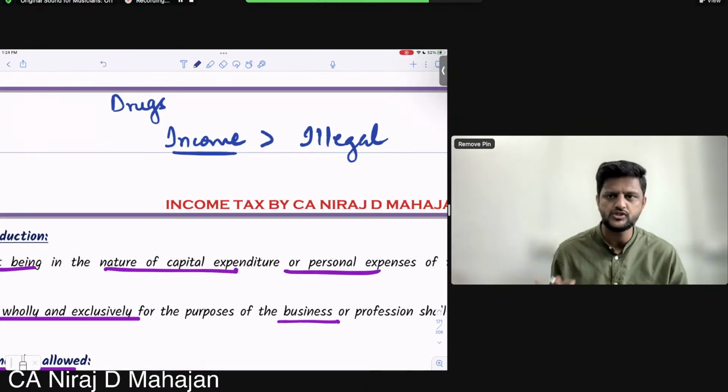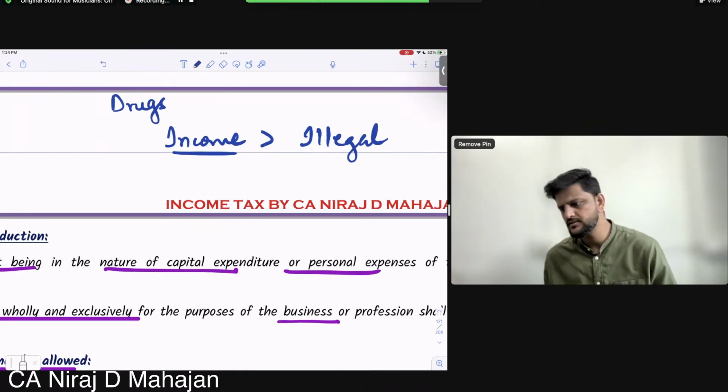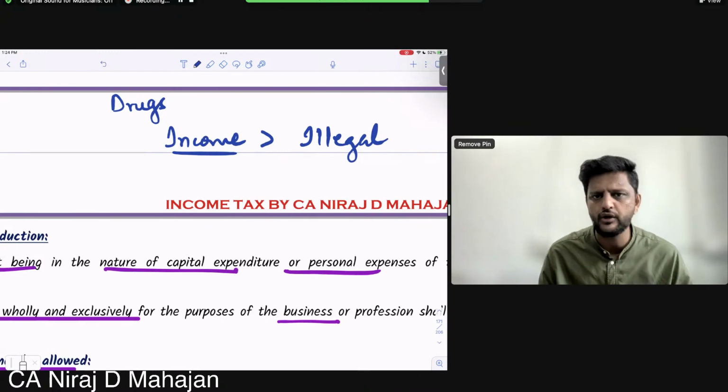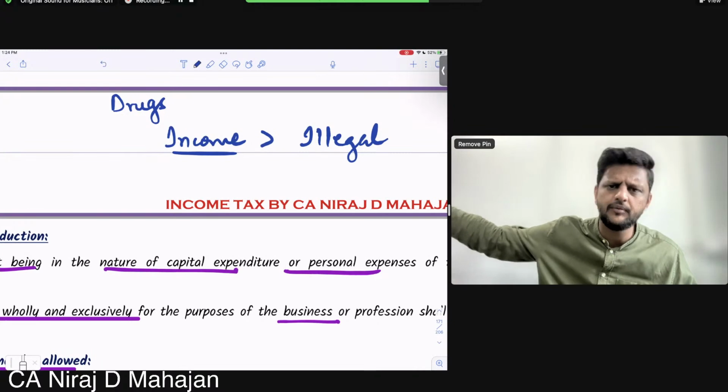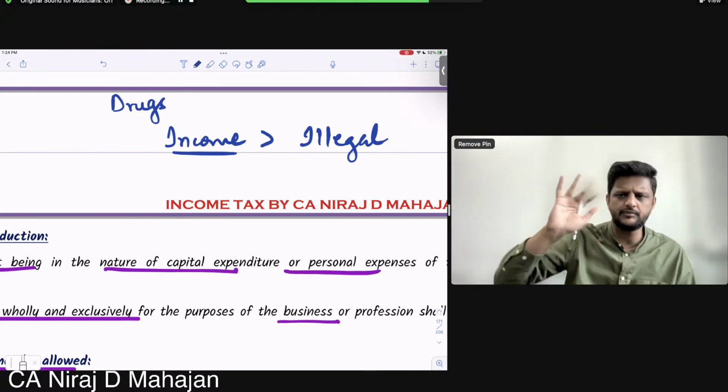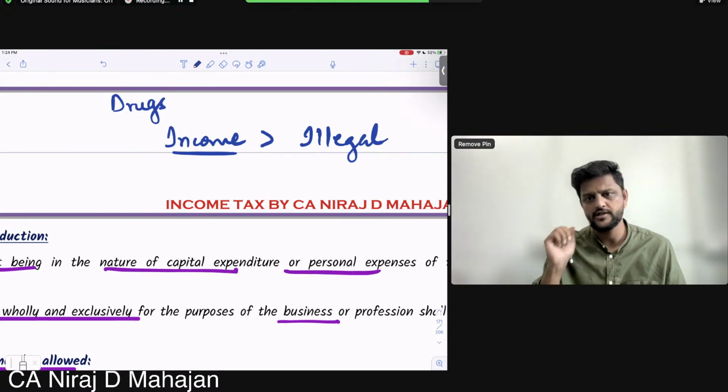It is income from business. There was no word used about legal or illegal. It is income from business. And in section 2 also we have seen for income, even if illegal, it is still taxable. Clear till here? So yes, taxable.